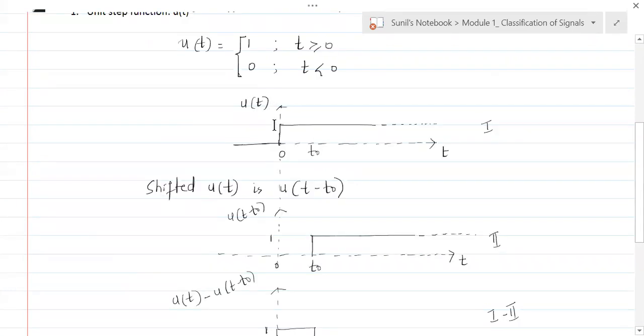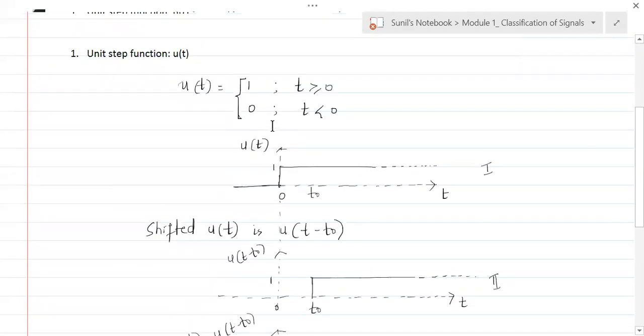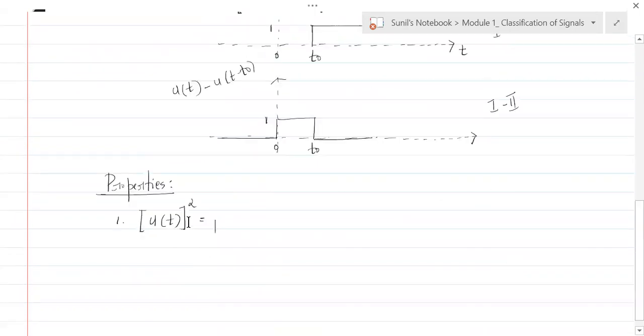Why is u of t 1? What is u of t? If you ask me, I'll say u of t is 1. Yes, the second information that I need to give is that it is 1 from 0 to infinity. But it is 1. u of t is 1 is what we should understand. So if it is 1, u squared of t is what? It is 1 squared. So tell me in that sense, what does u of t squared give me? It will still give me u of t only.